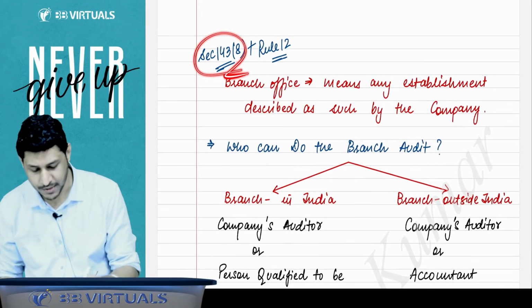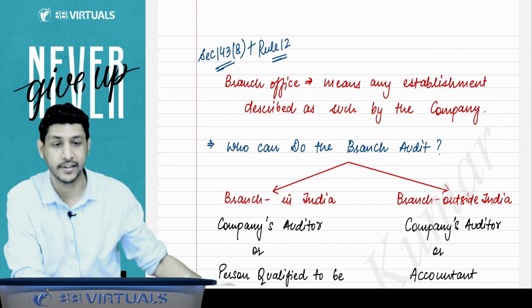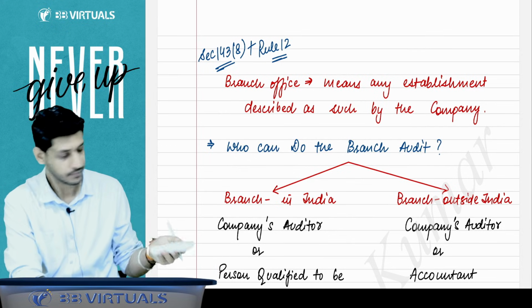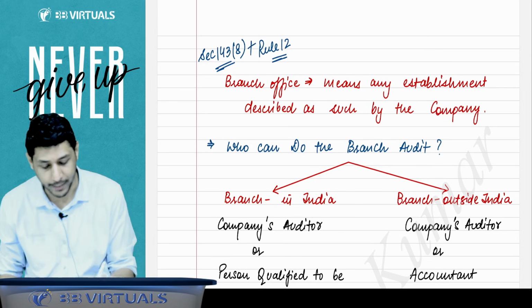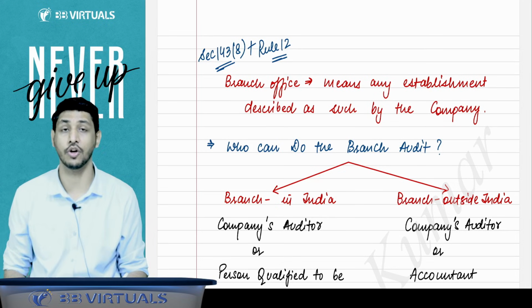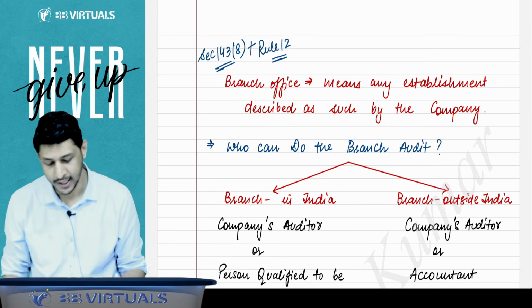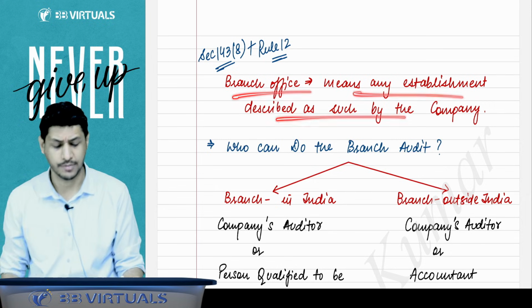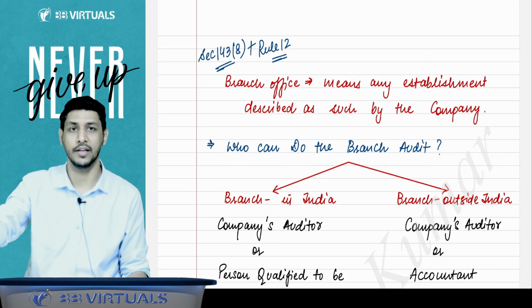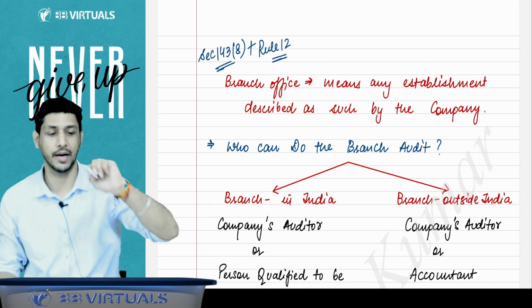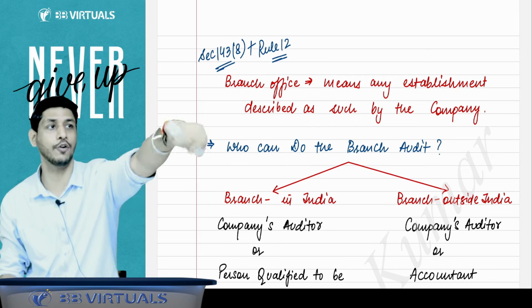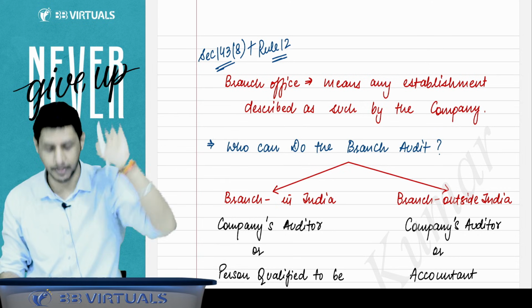Then 143 subsection 8 read with rule number 12 talks about the branch audit, the audit of the branch offices. The branch office means any establishment which is described as such by the company. That means if the company says that this is our branch, then it will be considered as your branch, and for that audit, the branch audit provision will be applicable.